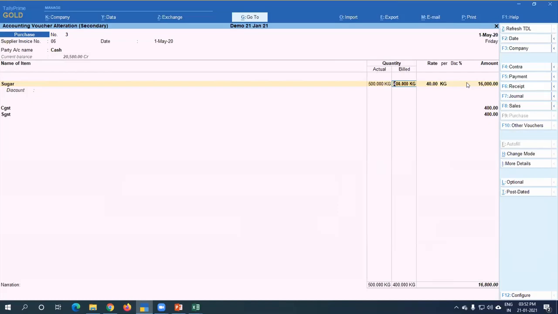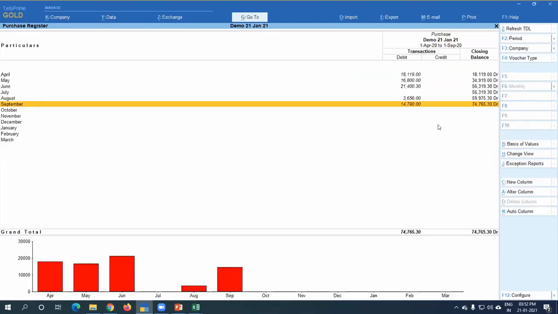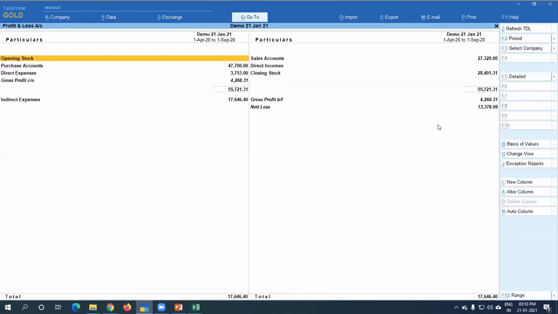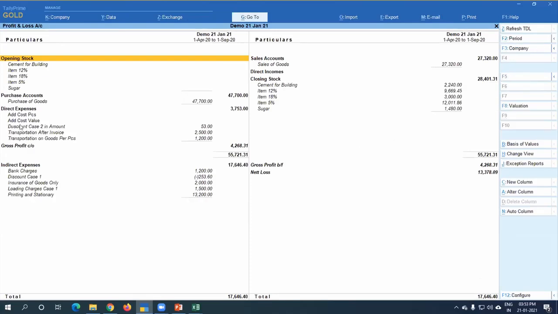Suppose the sir is asking about the 100 quantity, and I am not putting different quantities in actual and billed, for example 400 here and 400 here, it is possible. But in that case you have to manage it that way, but the financial entry will not be there, the financial loss you have booked. See here, 500 quantity is in purchase, and you sold 400 quantity, income is booked, purchase is booked, stock should be only zero, and automatically your loss is booked.